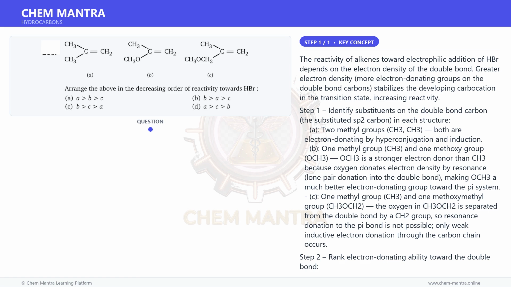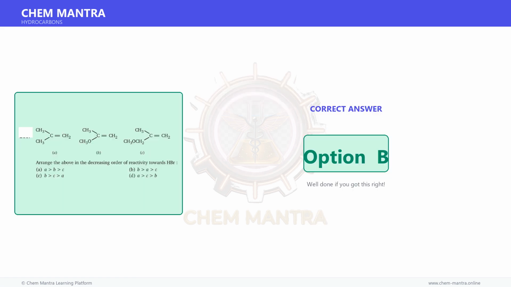D. A > C > B ignores resonance donation of OCH3 entirely. Therefore, the correct answer is option B.